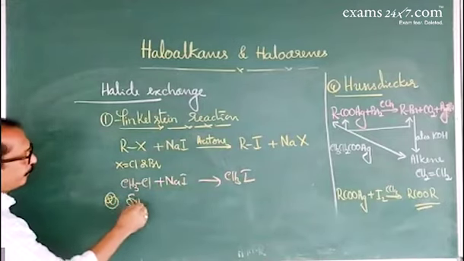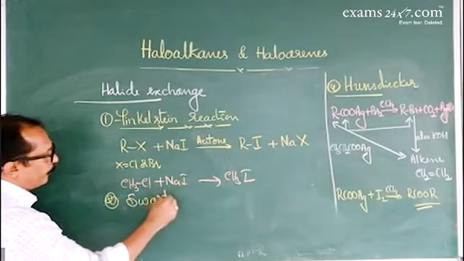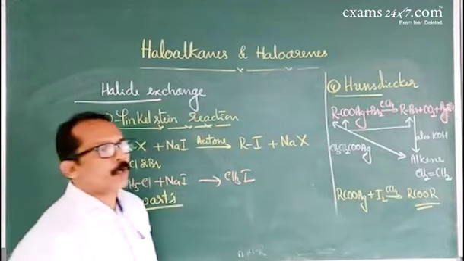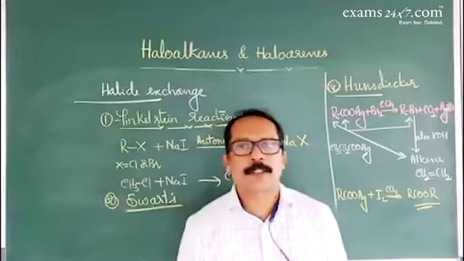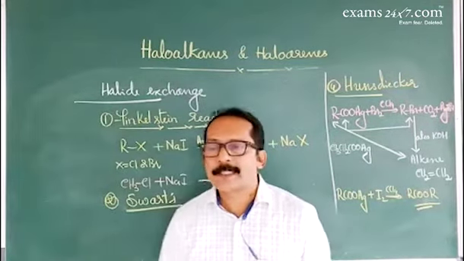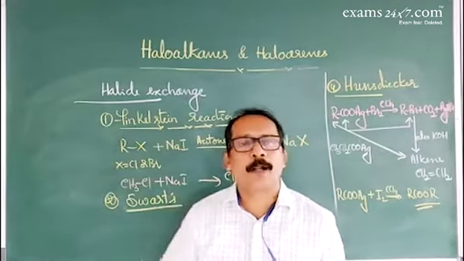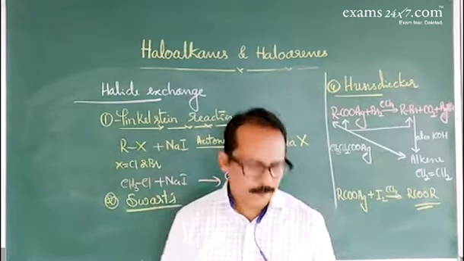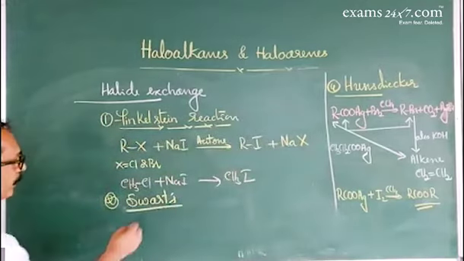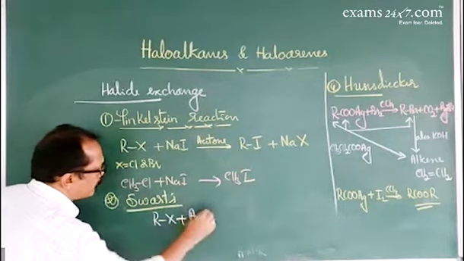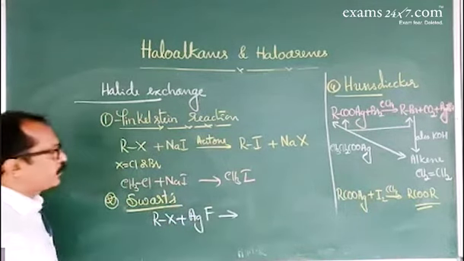Now, next about the Swarts reaction. In the Swarts reaction, chlorides and bromides are converted into fluorides by treating with metallic fluorides like silver fluoride, cobalt fluoride, antimony fluoride. RX reacts with silver fluoride. Any metallic fluoride you can take.